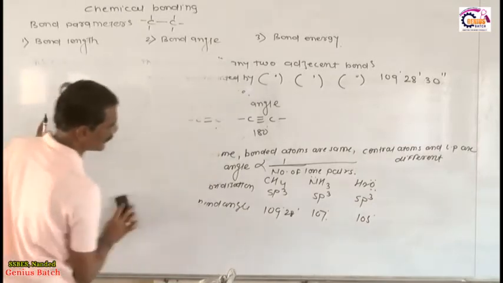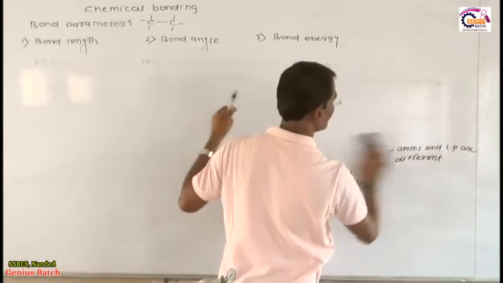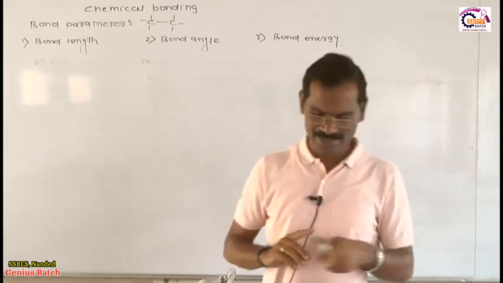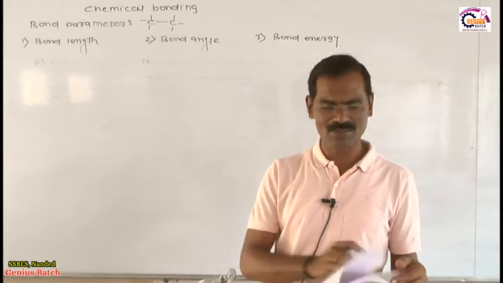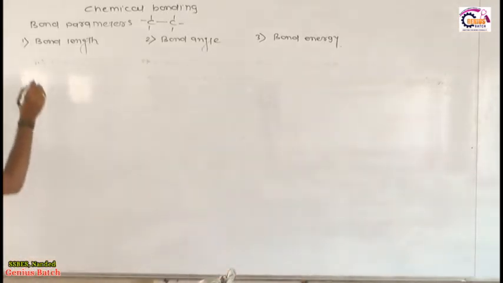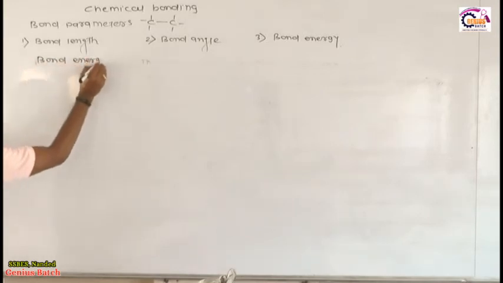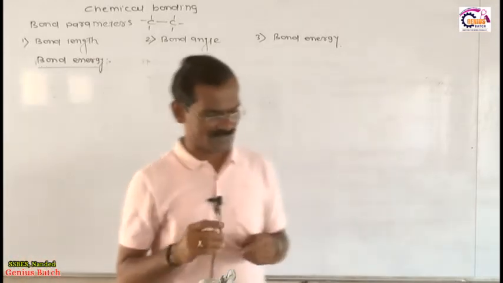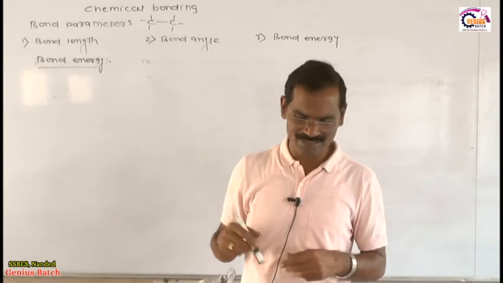Now friends, I am going to discuss with you the last point of this, and that one is called the bond energy. After that bond energy, we are moving toward metallic bond, and once the metallic bond is over, then this topic is completed. Now my friends, what is the meaning of bond energy? You see very seriously toward the board. I will define for you what bond energy is. The bond energy is the bond formation energy released.